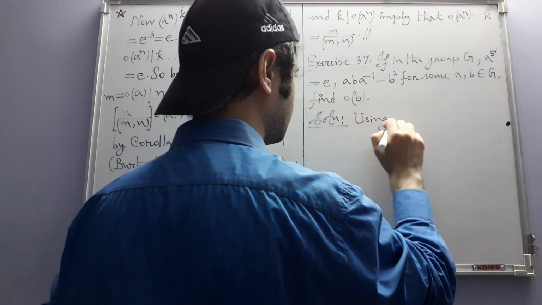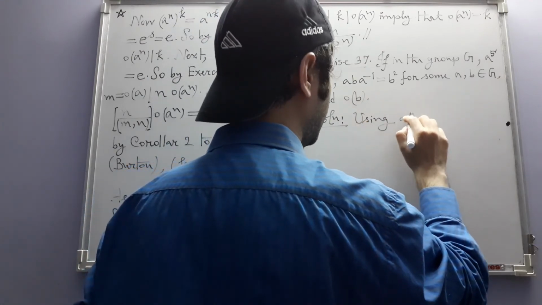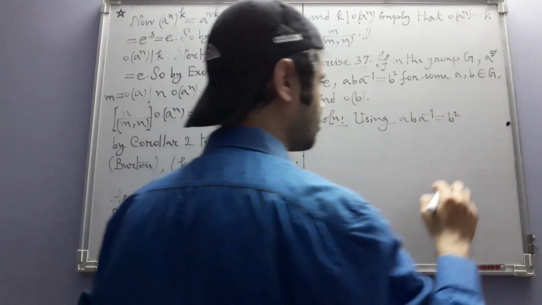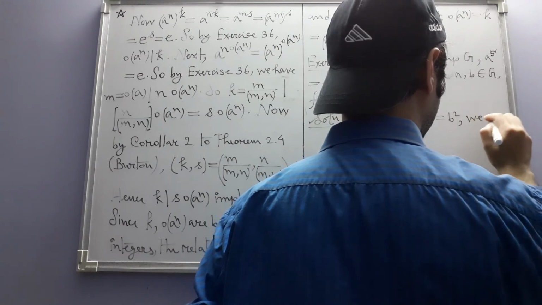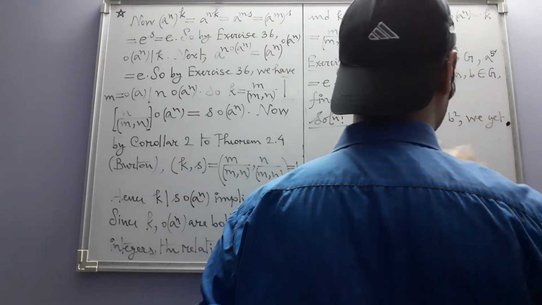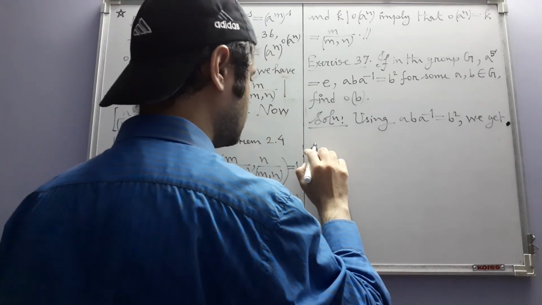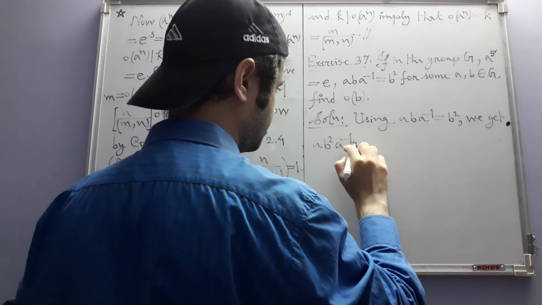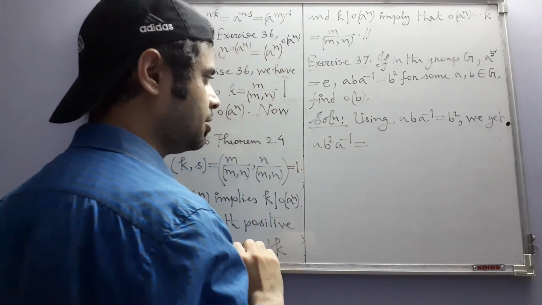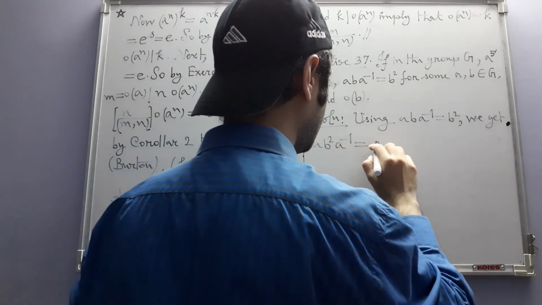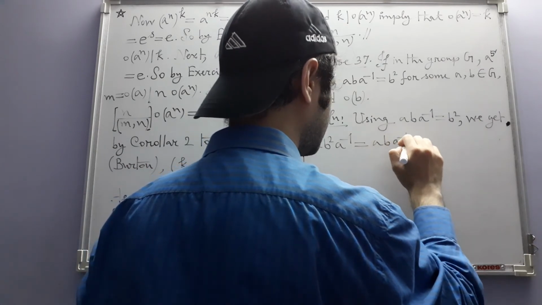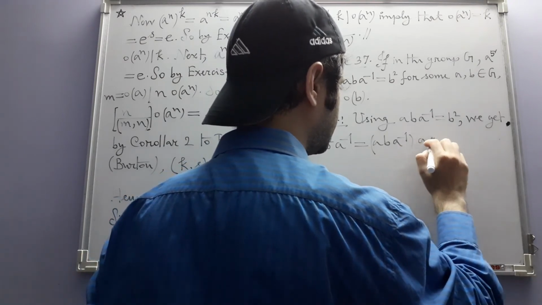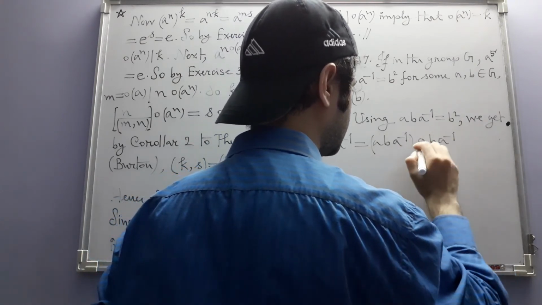Using a inverse equal to b square, we get a b square a inverse. What will it be? Note that this can be written as a inverse times a inverse.